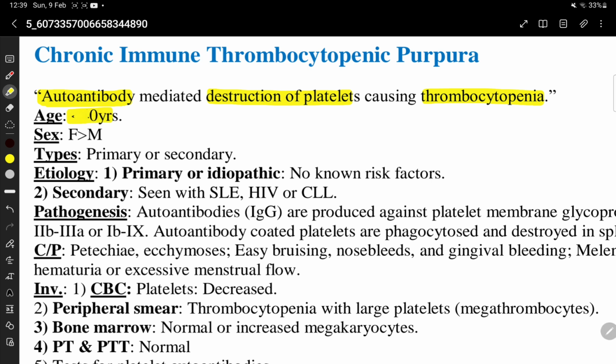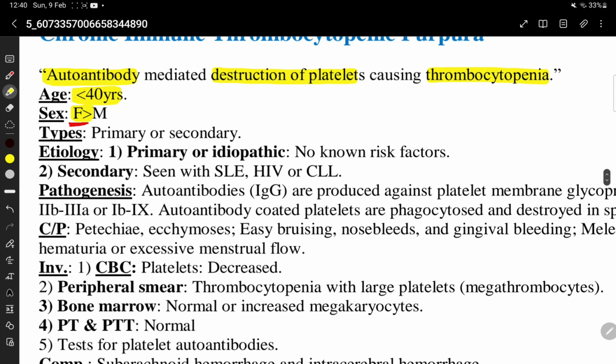Age is less than 40 years. Since it is an autoimmune disease, females are more affected.